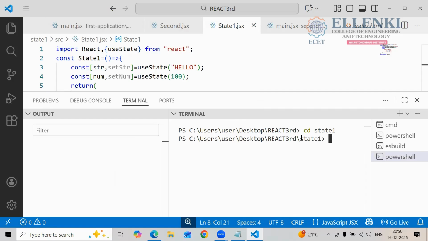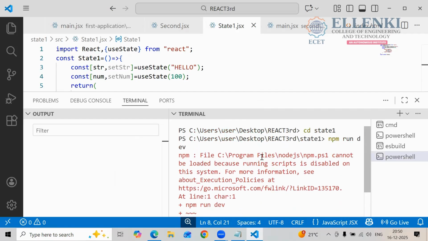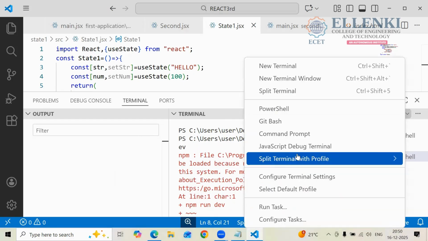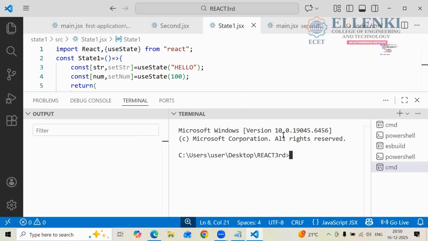Now if I want to run the project, what do I have to do? npm run dev. So now you got the error. Where did you get the error? It is PowerShell. You have to go to the command prompt. Each and every time we are forgetting to move to the command prompt, right?